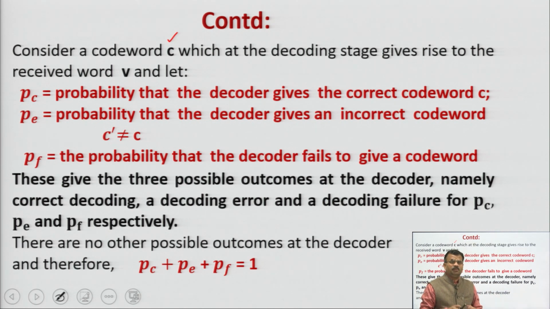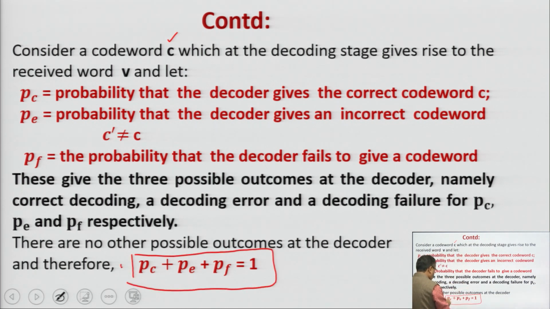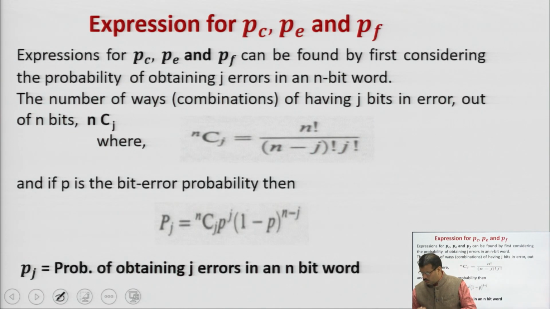Okay. PC, PE and PF, and generally for any decoder PC plus PE plus PF is equal to 1. That you have to keep always in your mind. So, expressions for PC, PE and PF you should also know. They can be found by first considering the probability of obtaining j errors in an n bit word.